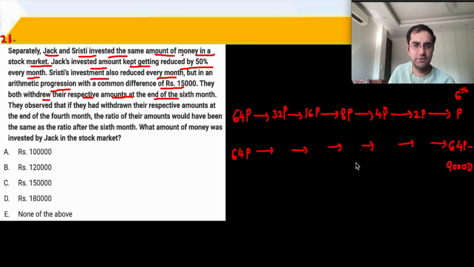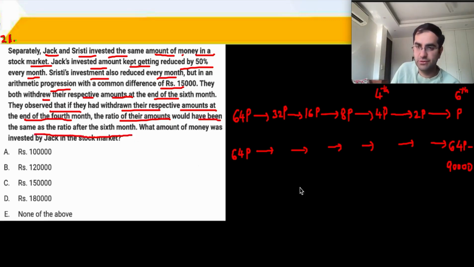ठीक है. They observed that if they had withdrawn their respective amounts at the end of the fourth month, first month, second month, third month, fourth month, this is at the end of the fourth month, then the ratio of their amount would have been the same as the ratio of the sixth month. So the ratio of the sixth month is p upon 64p minus 90,000.